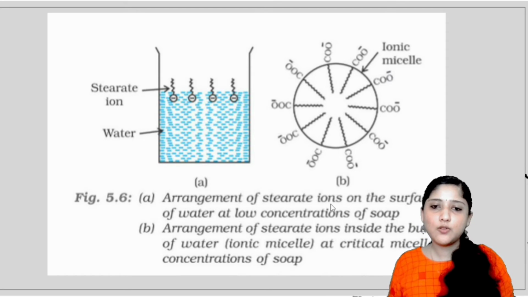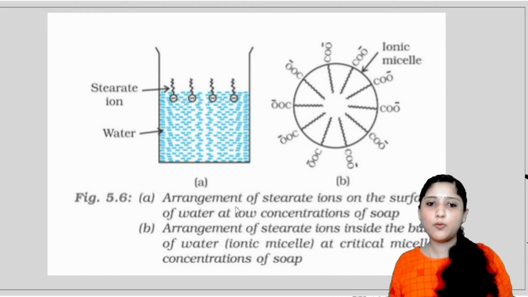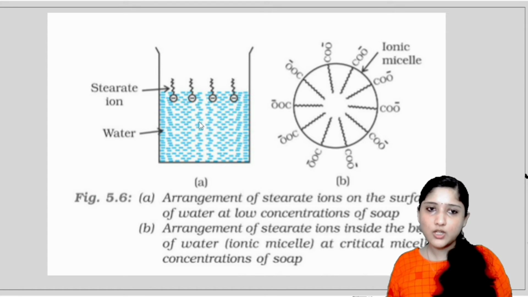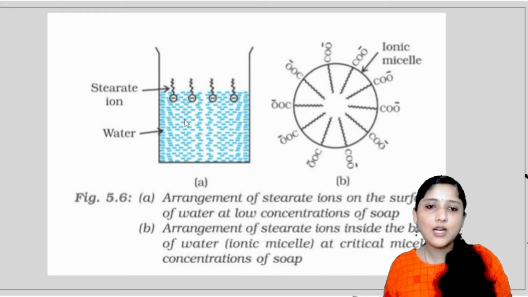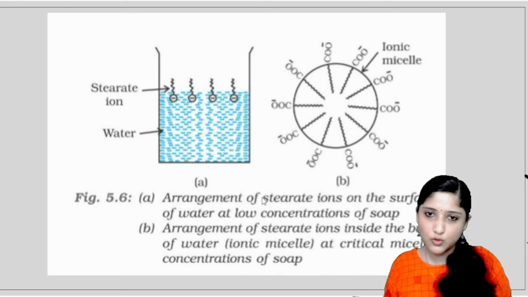This is the arrangement of stearate ions on the surface of water at low concentration of soap. At low concentration of soap, what happens? This is the water and this is the polar chain. The polar part is the head part. It is water loving, so it will immerse into the water. And the tail part will be out of the water, that is, it is water hating. This is the condition at low concentrations of soap.